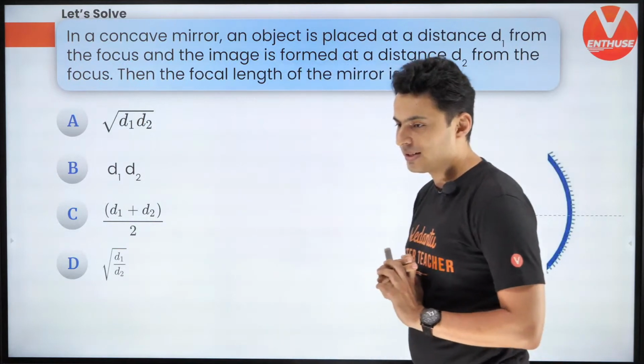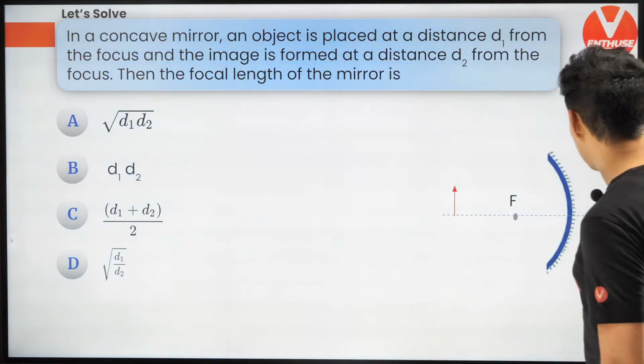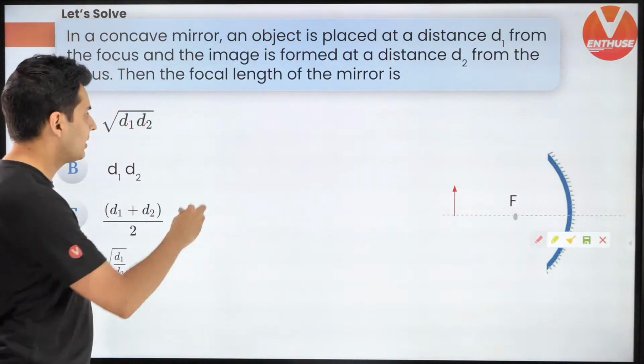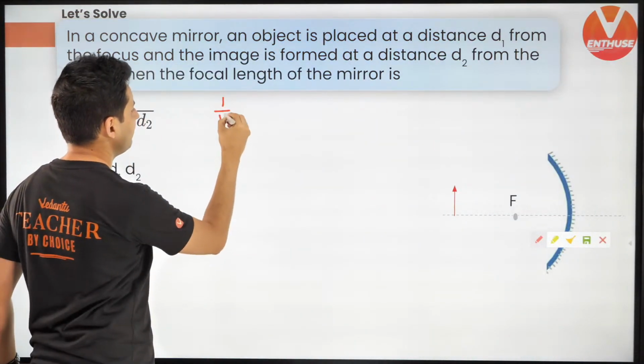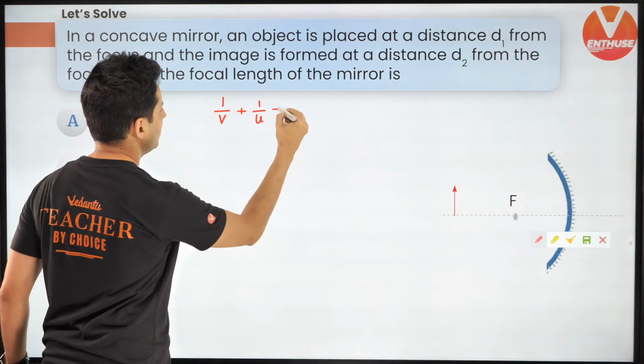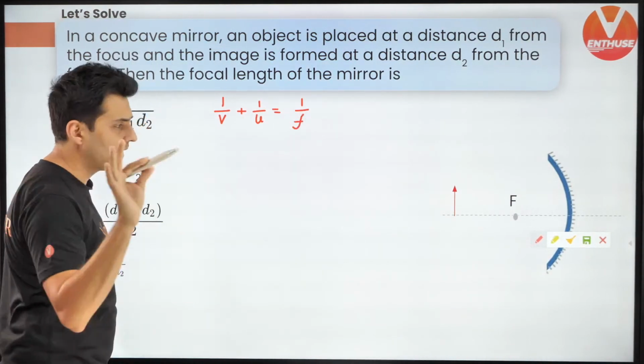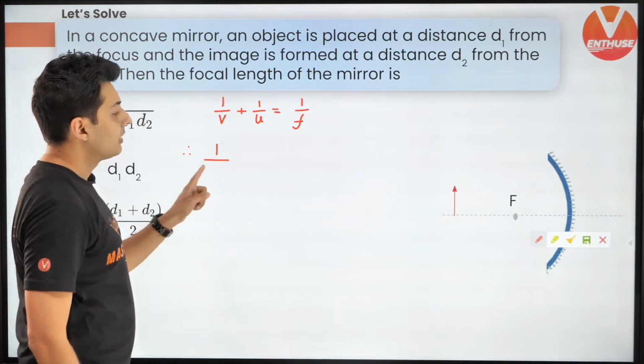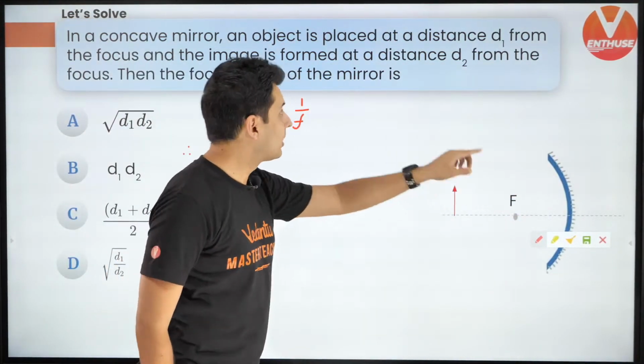Yes, cool. A lot of you are saying B. Well, I'll tell you how to do this problem. Start with the mirror formula. So 1 by V plus 1 by U is equal to 1 by F. Correct? Now, what is V? Image distance. But image distance has to be from the pole.